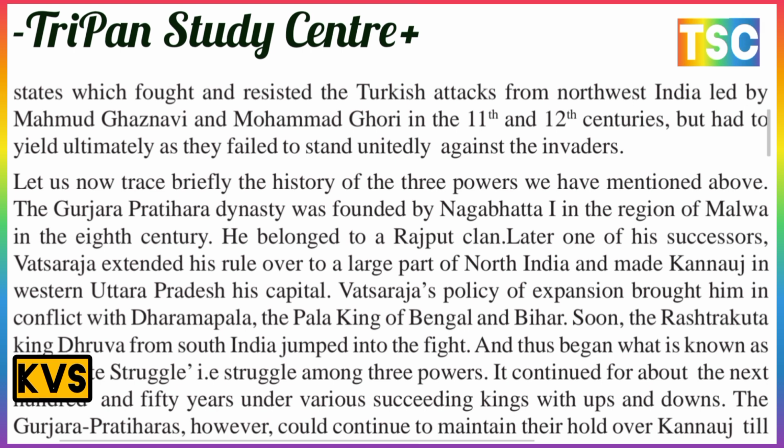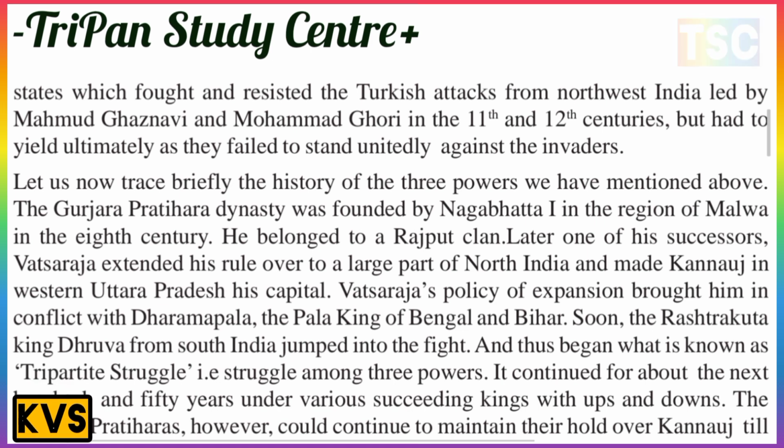Vatsaraja followed a policy of expansion. This brought him into conflict with Dharmapala, the Pala king of Bengal and Bihar, and soon the Rashtrakuta king Dhruva from South India jumped into the fight, and thus began what is known as the Tripartite Struggle.